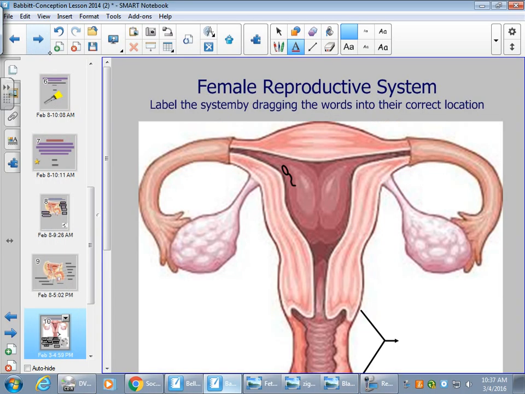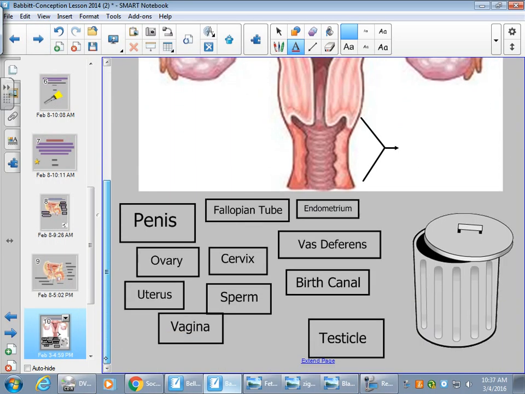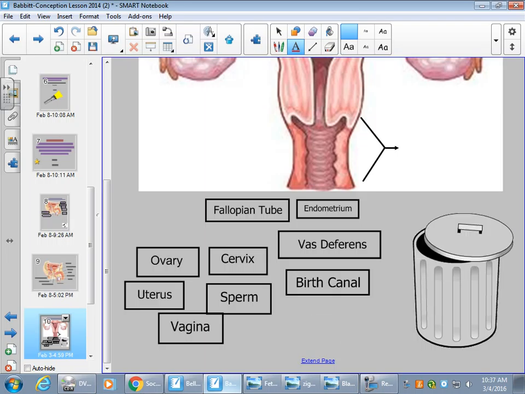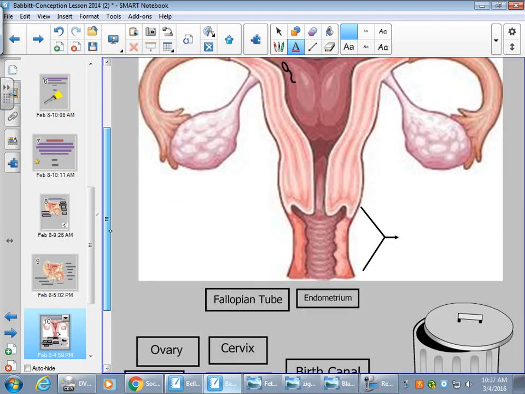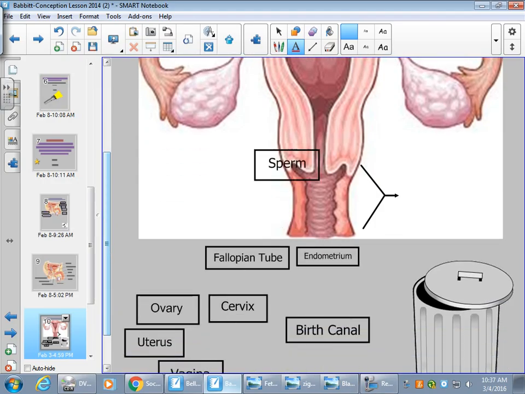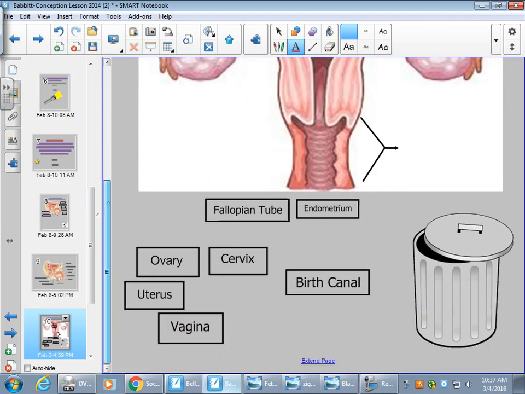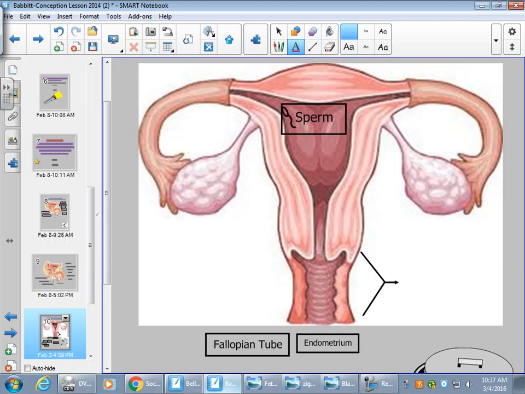Now that we did the male, we have the female. There's a garbage can down here, so there are some words that don't belong, such as testicle. Yep. Sperm normally doesn't belong, but do we have one here? Yep.